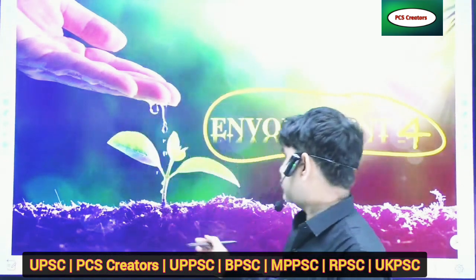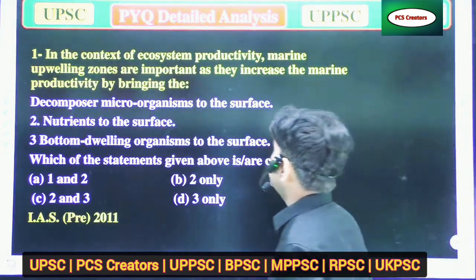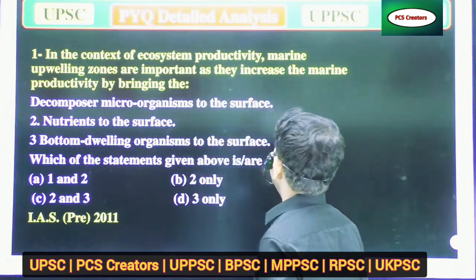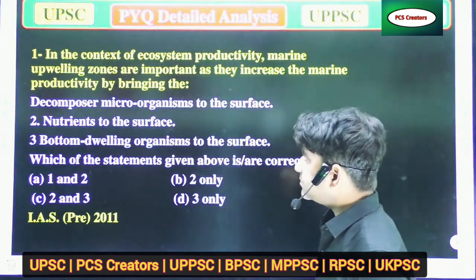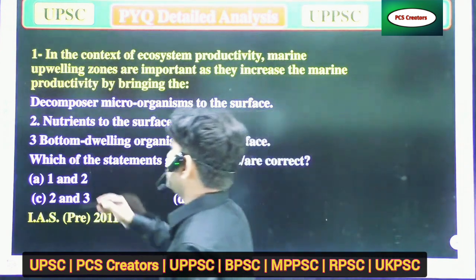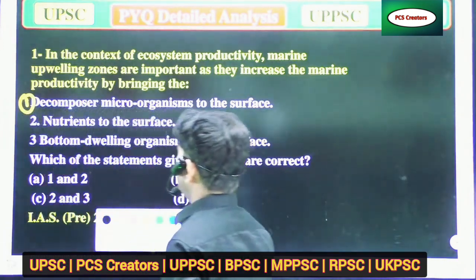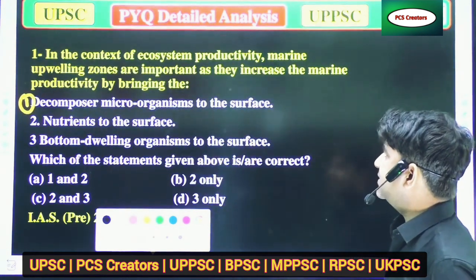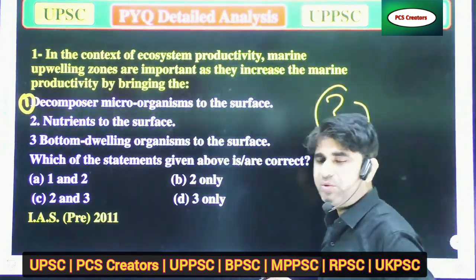So our first question is: in the context of ecosystem productivity, marine upwelling zones are important as they increase the marine biodiversity by bringing the: option A, decomposer microorganisms to the surface; option B, nutrients to the surface; and option C, bottom dwelling organisms to the surface. Try to attend these questions, everyone, because we have discussed everything about biodiversity.